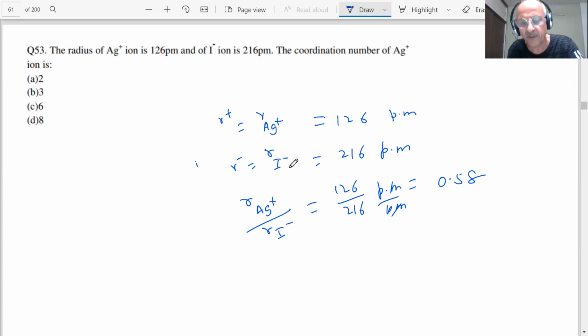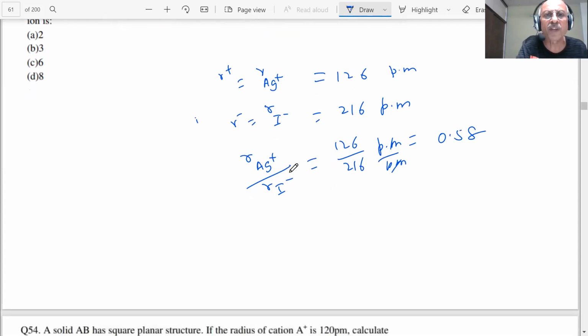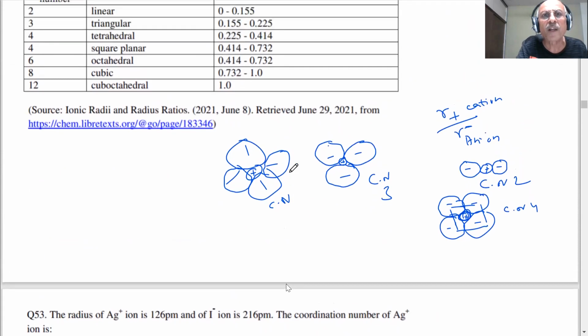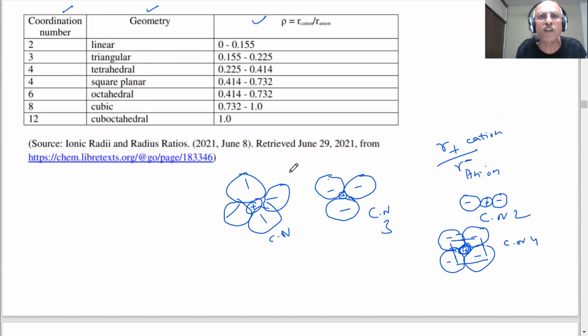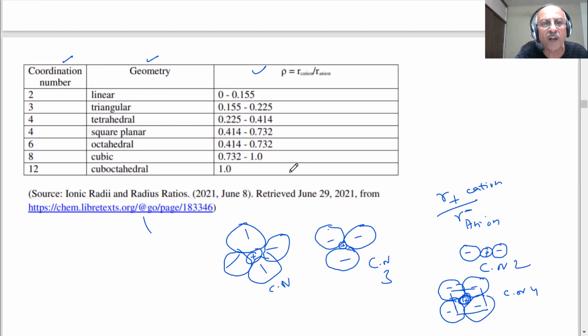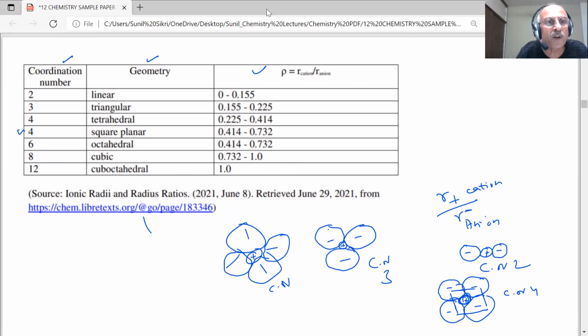Let us see the table which is given, student. What does 0.58 mean? Where is 0.58? There are two possibilities in 0.58. What are those two possibilities? As you can see, 0.58. You have coordination number 4 and coordination number 6, student. Here is my coordination number 4.